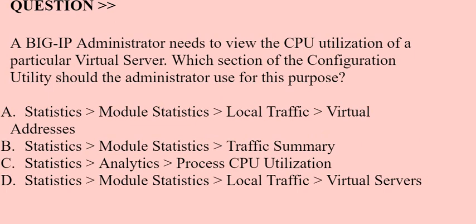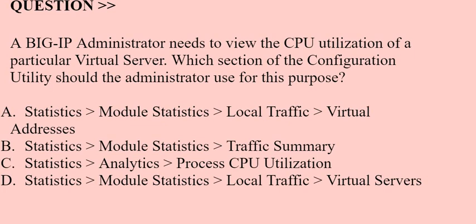Question is, a BIG-IP administrator needs to view the CPU utilization of a particular virtual server. Which section of the configuration utility should the administrator use for this purpose?